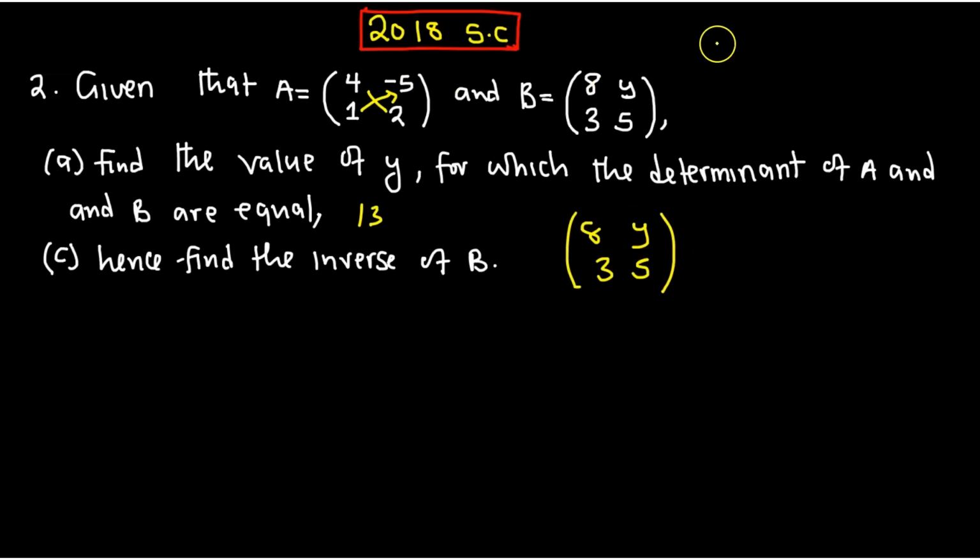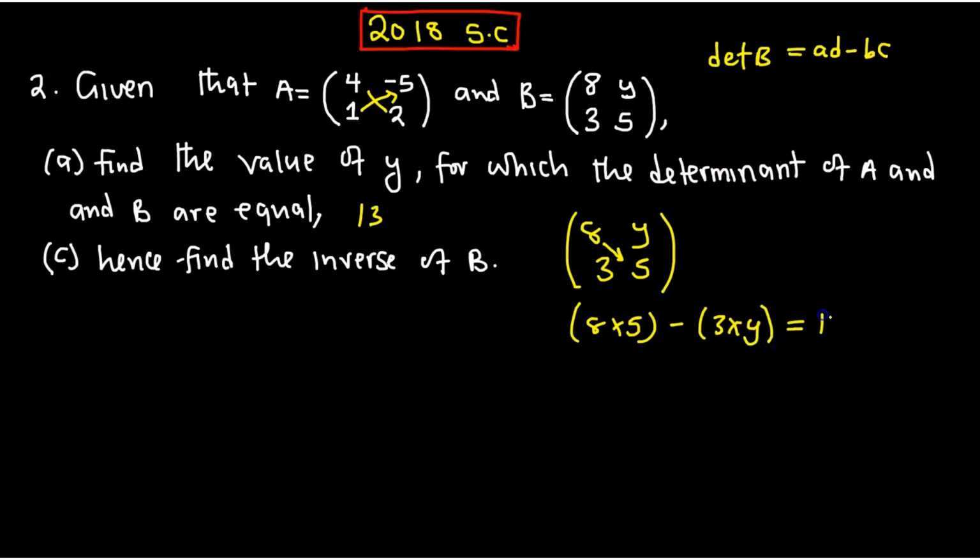You know the determinant is AD minus BC. You can look at it that way. So now, we multiply the major diagonal, which is 8 multiplied by 5. Then minus 3 multiplied by Y. Equal to the determinant. What is the determinant? 13. So here is 40 minus 3y equal to 13.